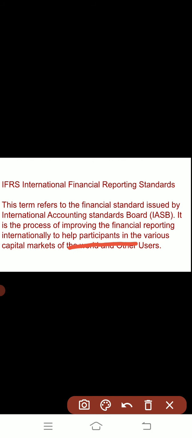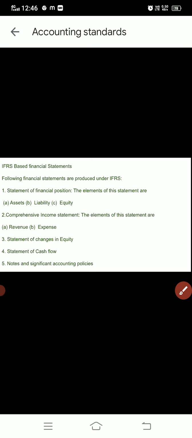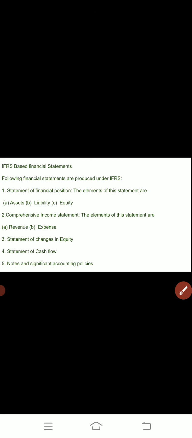ठीक है, ये जो कंसेप्ट दिया गया है, it is given by the International Accounting Standard Board. जो इंटरनेशनल लेवल पे काम करें उन्होंने ये टर्म इशू की है. So why they have given this term, so that the improvement can be done in the financial report, so that it can be presented at the international level, at the world level. So these are the basic financial statements under IFRS, meaning international based statements.